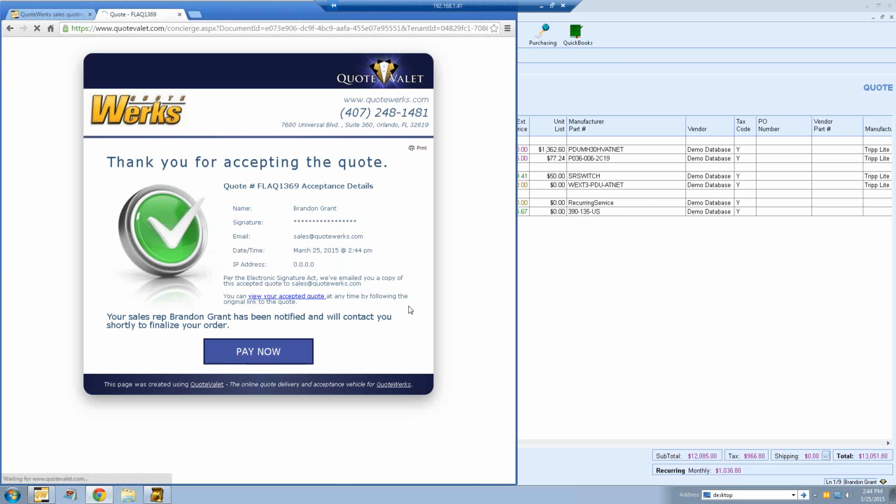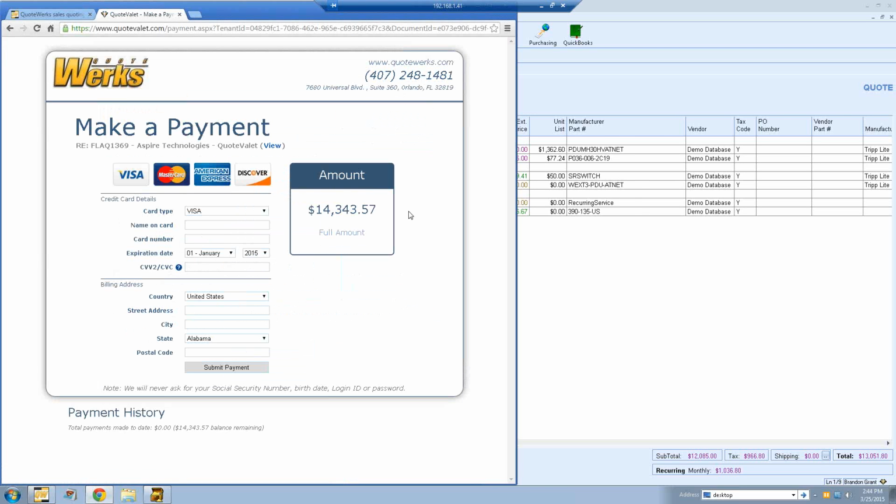So if I click on the Pay Now button, this will bring us to the payment screen. And this is where the customer can make payment. Now, if you require maybe 15% down or 20% down and you've set that as your deposit in QuoteWerks, that's what will show up here for the amount that they owe, and then they can make the payment here. If they make more than one payment, or every time they make a payment, you'll actually see the payment history here, so they can see how much they put down towards the document as well.